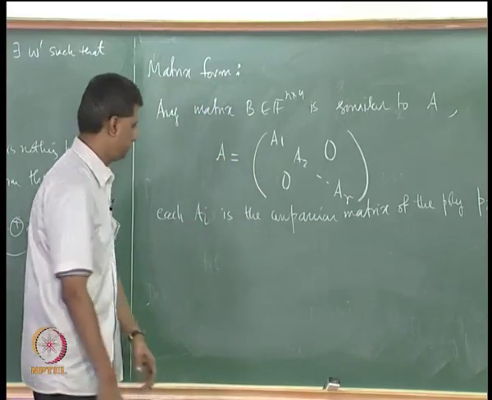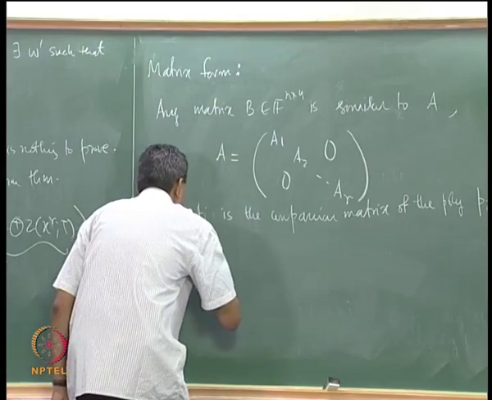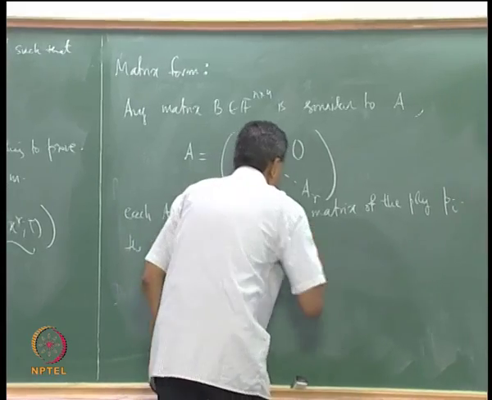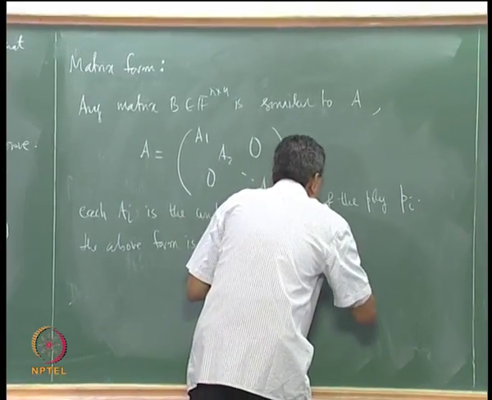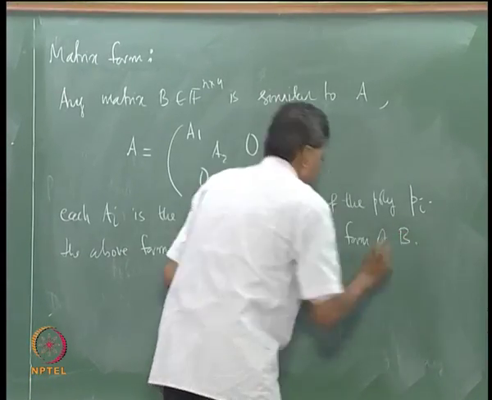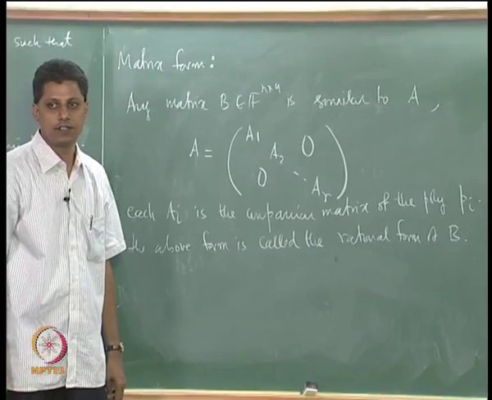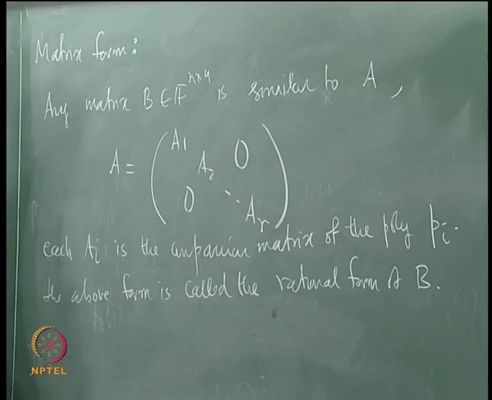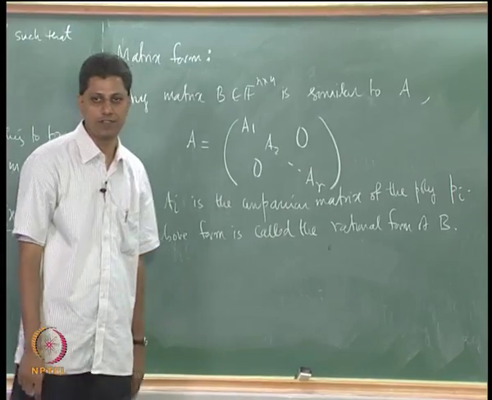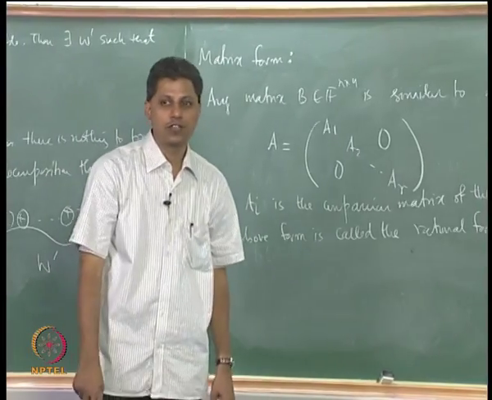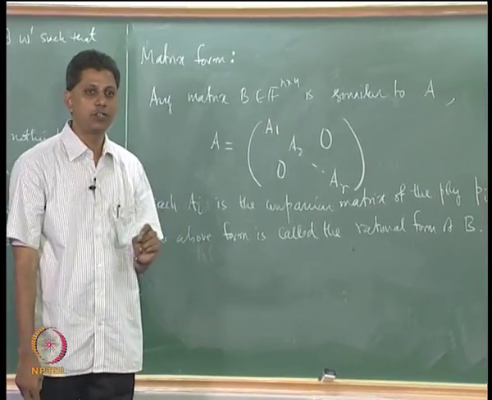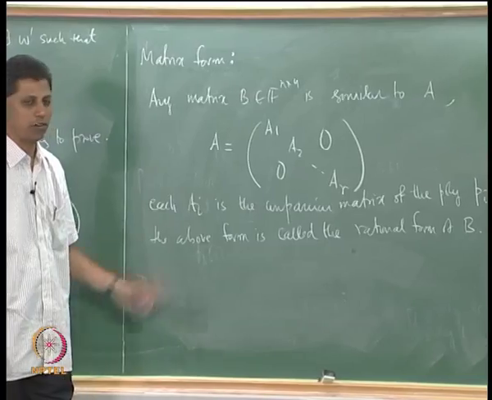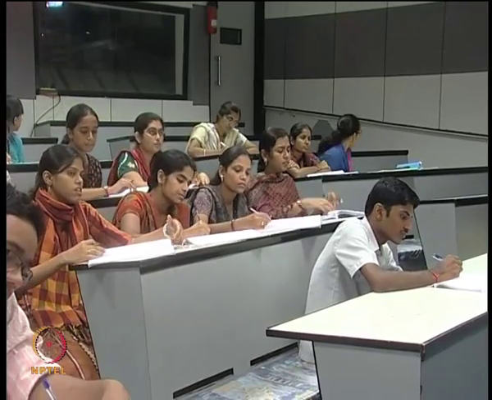This is called the rational form. The above form is called the rational form of B. That is, if you start with any matrix B, then it can be reduced to the rational form. The construction is by means of the cyclic subspaces. There is also a Jordan form, but I do not have the time for that. So all that I will do is give a numerical example of the rational form of a matrix. Look at this matrix.